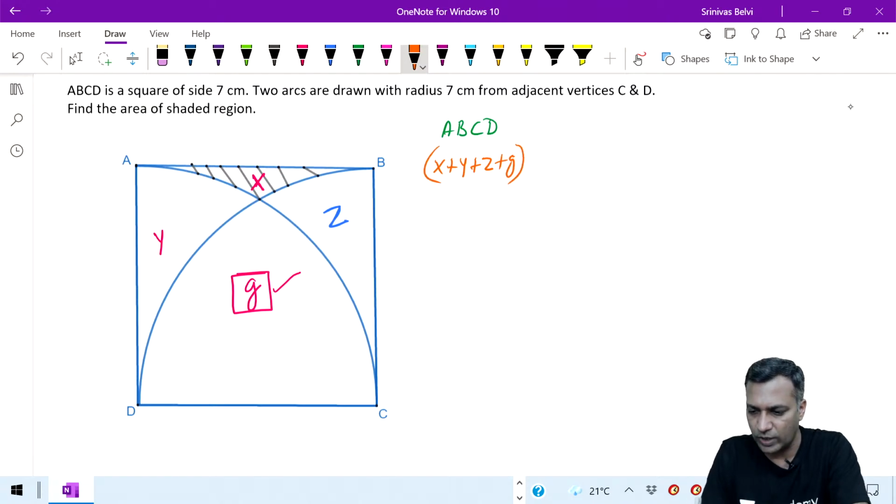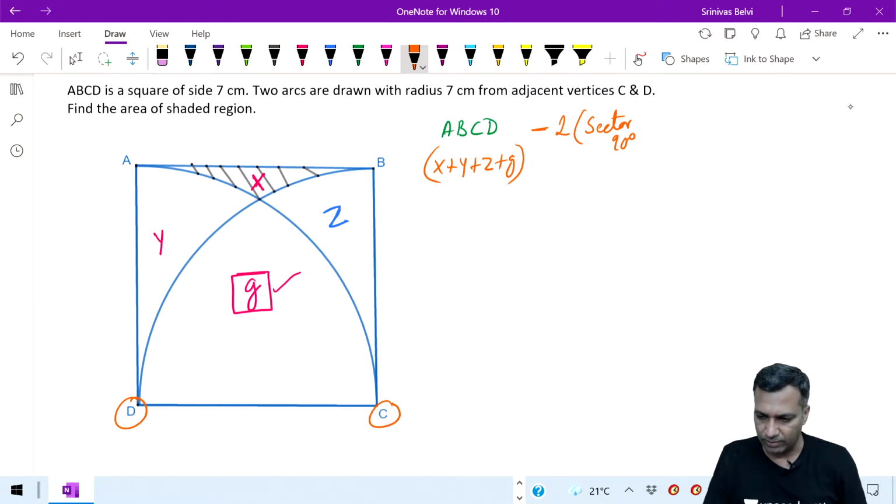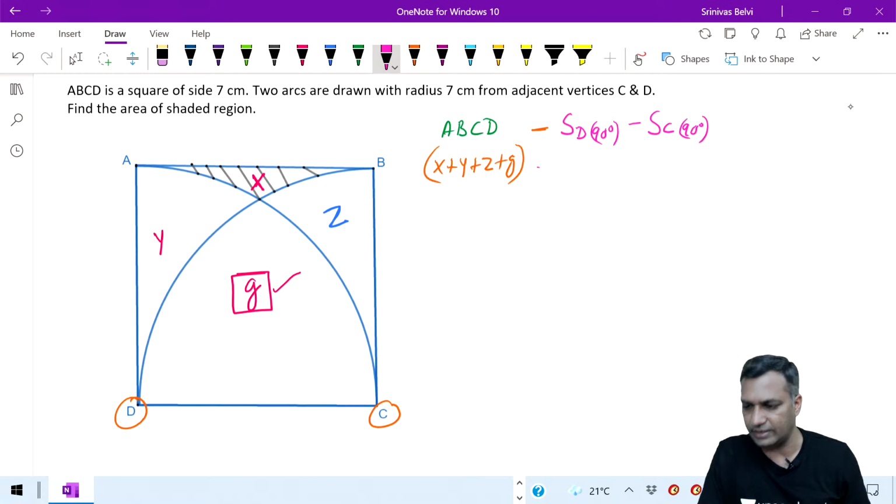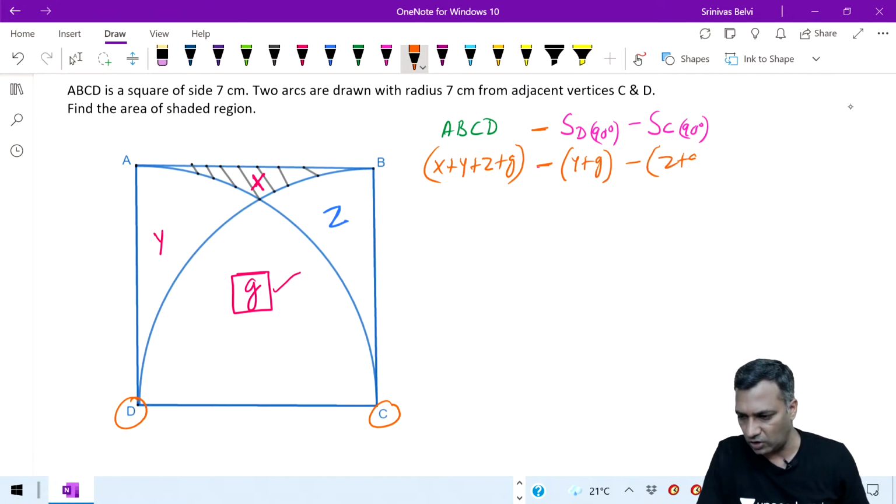I got the area of the square minus 2 times the area of the sector, the sector of 90 degrees, one sector from D, the other from C. What do you mean by 2 times the area of the sectors? Let me write it like this: area of the sector at D corresponding to 90 degrees plus area of the sector at C corresponding to 90 degrees. Corresponding to D means Y plus G, corresponding to C means Z plus G.